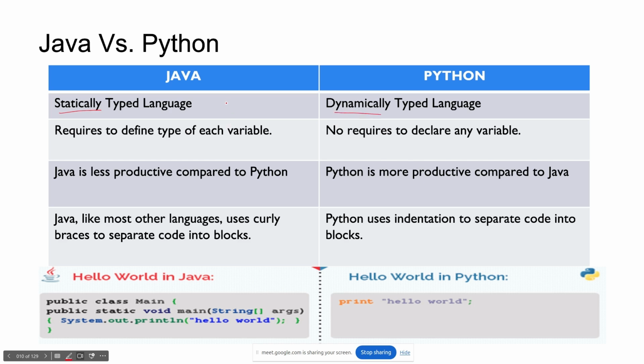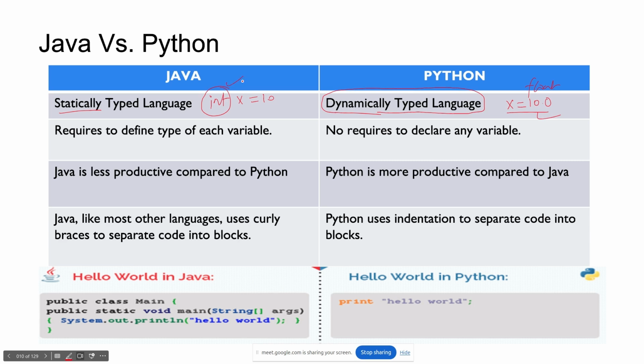For example, in Java you need to write int x, so you are specifying its data type. Here you can write simply x equals 10, and it will automatically understand that x is an integer. If you write x equals 10.0, it will understand it is a float value.